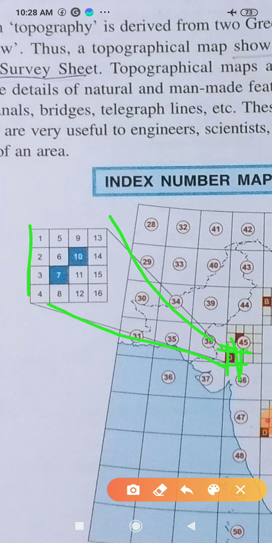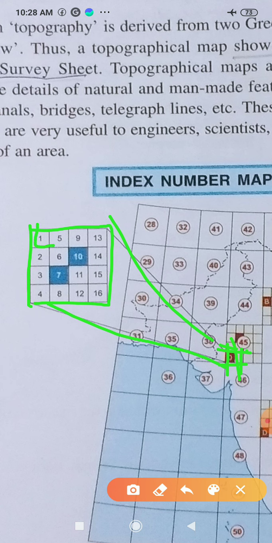They are coded with these numbers, counting numbers 1, 2, 3, 4, and so on. They are again subdivided. Again, this is a single map. This 1 degree map is divided into 16 quarter degree maps.